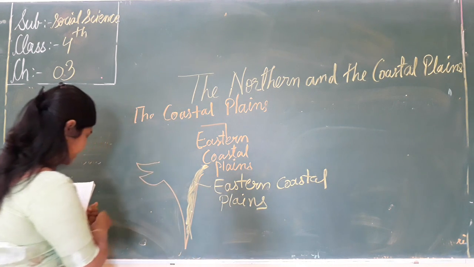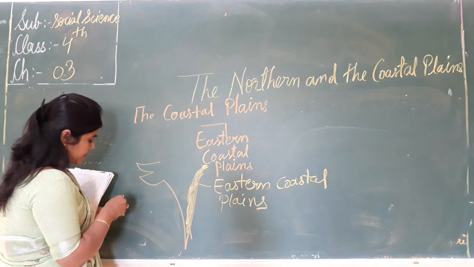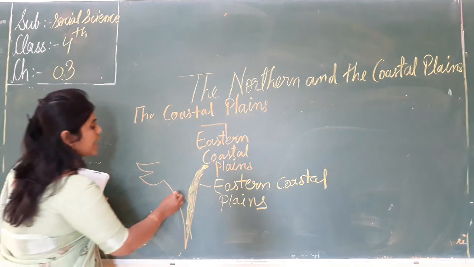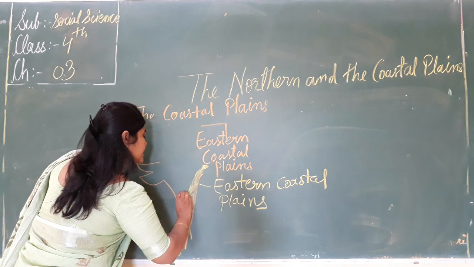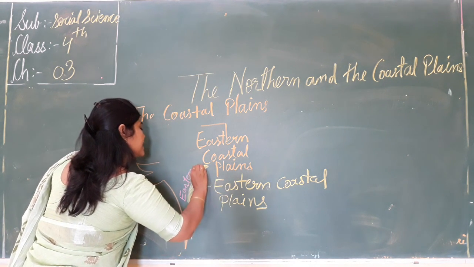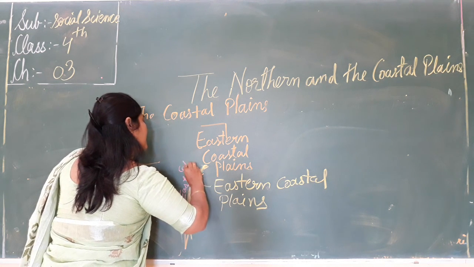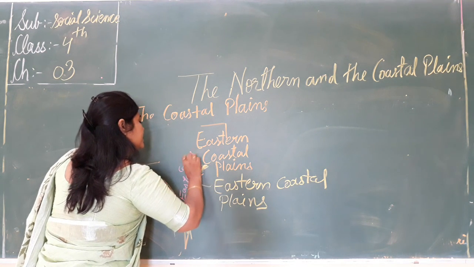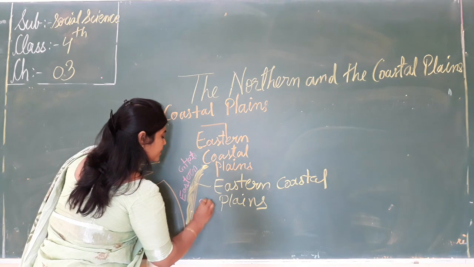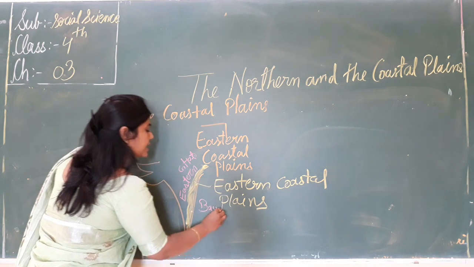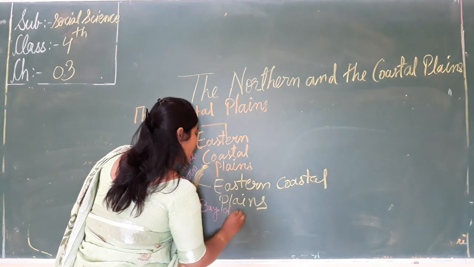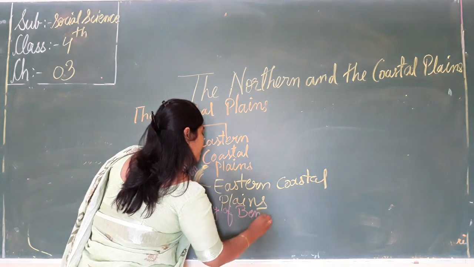It lies between the Eastern Ghat and the Bay of Bengal. Where does it lie? Here is the Eastern Ghat, because these are on the east side. That is, the Ghats are there. So this is the Eastern Ghat, and in the east, that is the Bay of Bengal.